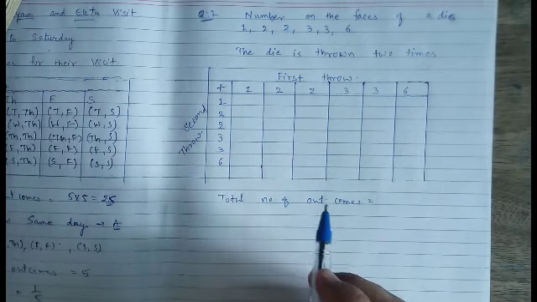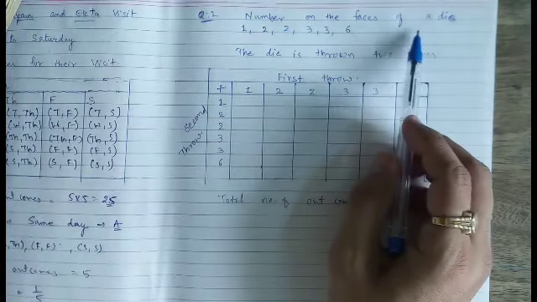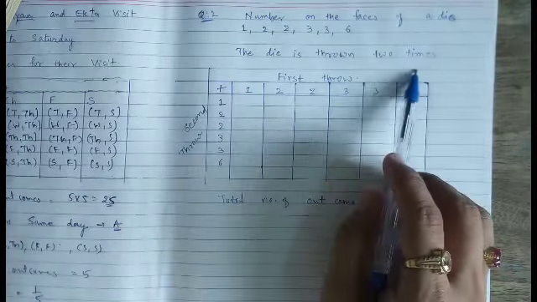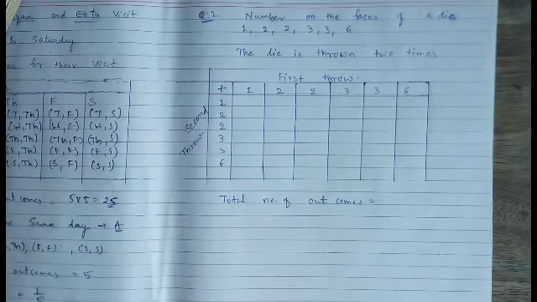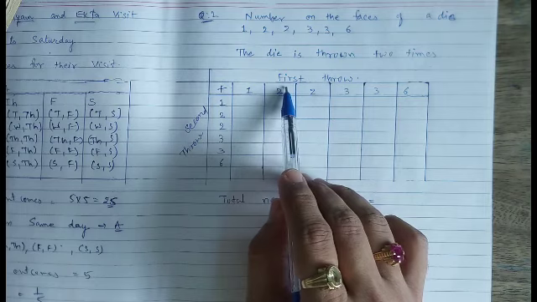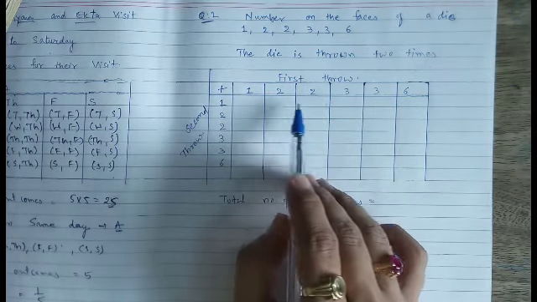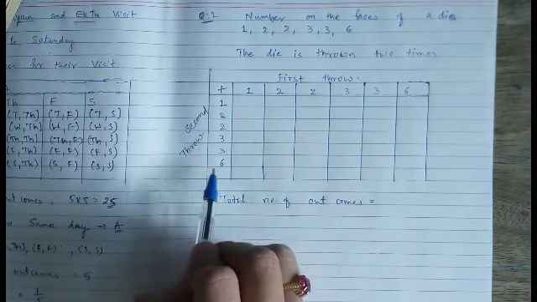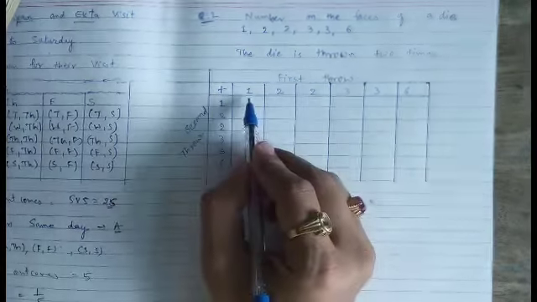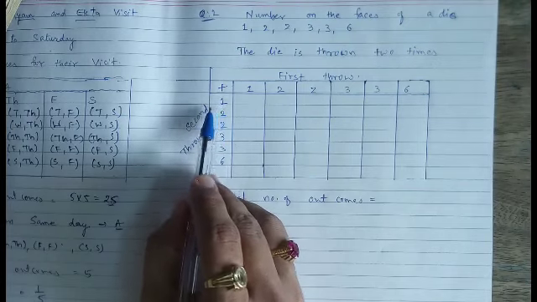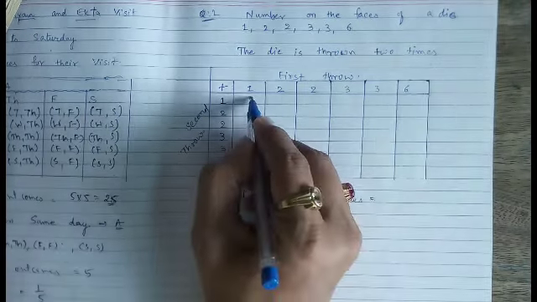Here, as given in question number 2, the numbers on the faces of the die are 1, 2, 2, 3, 3 and 6, and this die is thrown 2 times. Let us find all the possibilities for the sum when this die is thrown 2 times. These are the possibilities as given in the table. The first throw can be 1, 2, 2, 3, 3 and 6. Similarly, for the second throw, we can have 1, 2, 2, 3, 3 and 6. If on the first throw we get 1, and on the second throw we also get 1, then the sum of 1 and 1 will be 2.